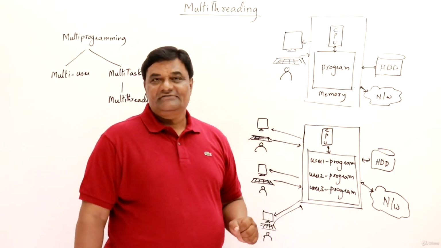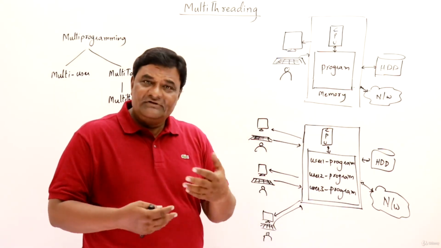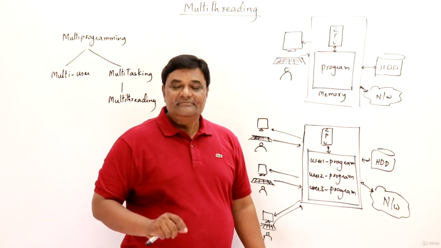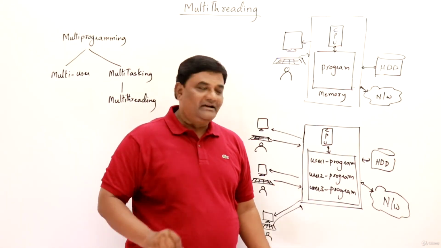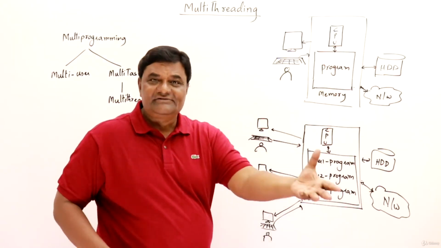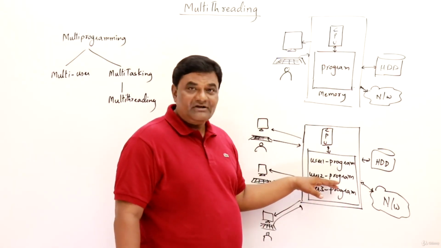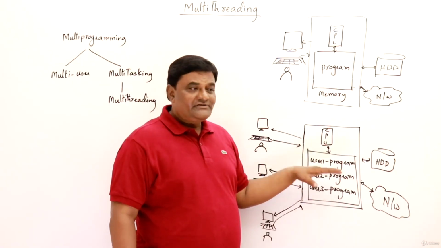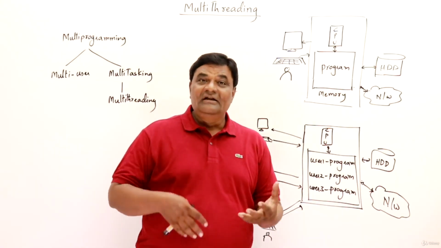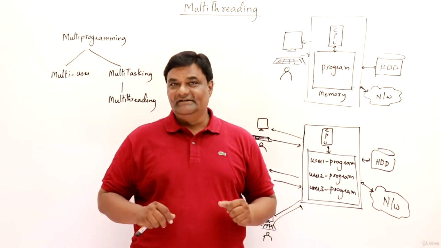The CPU will be executing these. So how will the CPU execute? Definitely the CPU can execute one program at a time. So it will take just one program. If that program is busy in accessing resources, it can take another program and start executing it. So the three users will feel that their programs are being executed simultaneously.